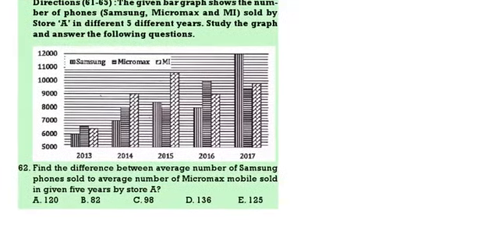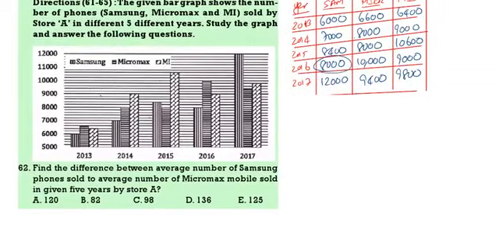See the next question. Find the difference between the average of Samsung and the average of Micromax sold by A. First Samsung: 6,000 plus 7,000 plus 8,000, and so on. 6 plus 7 is 13, 13 plus 8 is 21, then 29, 41. That is 41,400. This is an average, so divided by 5. That will give 8,280.